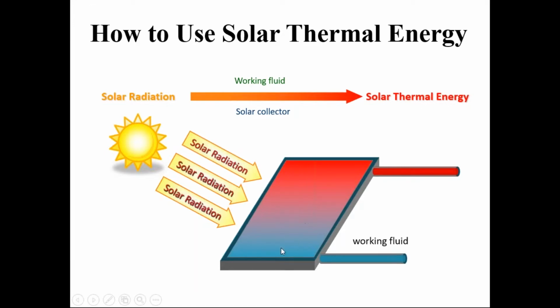That heat of this absorber will be transferred to the working fluid, and as the working fluid gets heated, it travels upwards because its density is decreased or reduced. And as this hot water travels upwards, it is ready to use for any other thermal application, you can say. So this is the basic working principle for all the solar collectors.